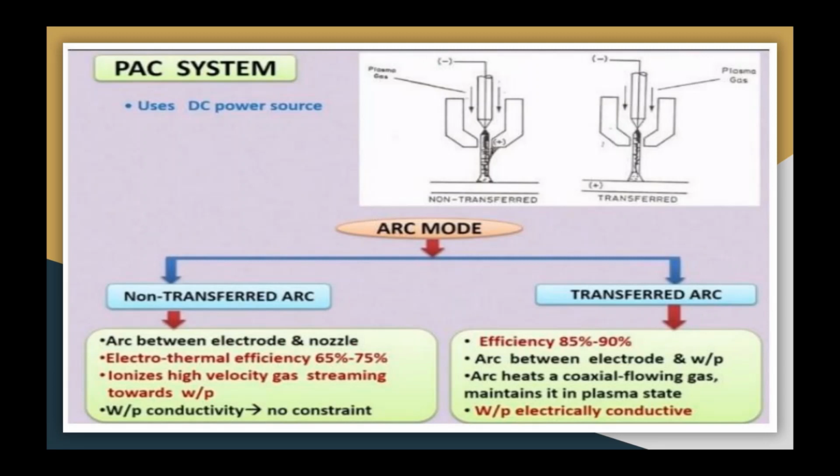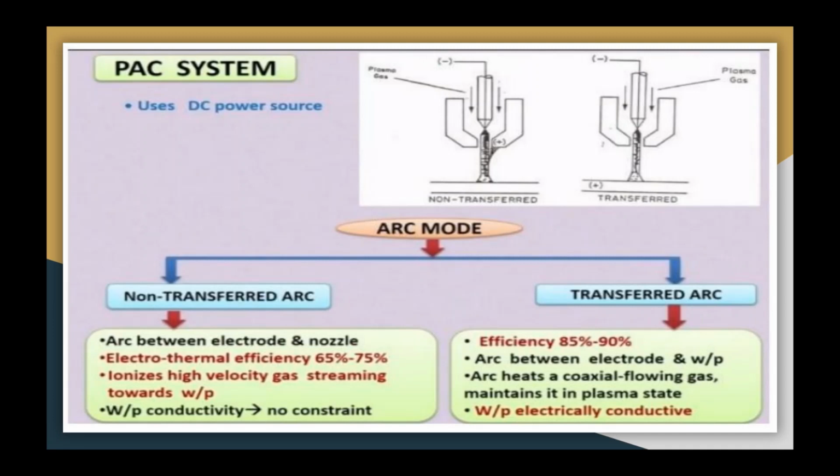In the earlier case, the thermal efficiency is low, that is 65 to 75%, and power is transferred between the electrode and the nozzle. This non-transferred arc ionizes a high velocity gas that is streaming towards the workpiece. The workpiece may be electrically conductive or non-conductive.